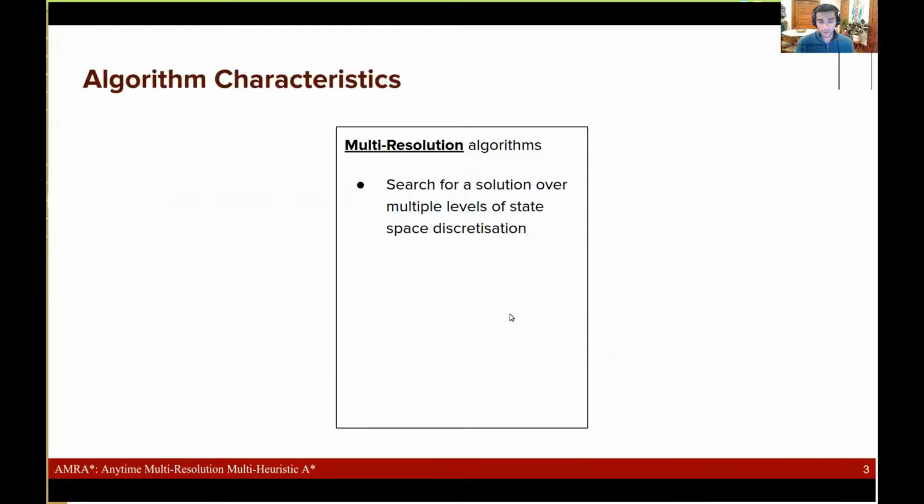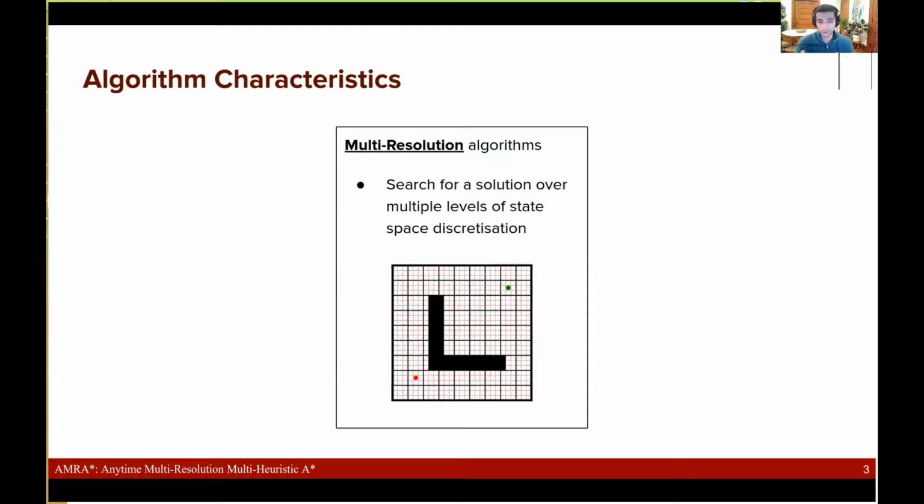But just to talk a little bit more about these characteristics, searching over multiple resolutions of state space discretization can be useful in two ways. One, when you have a local minima represented by the cul-de-sac in this image, you can expand many fewer states at the coarse resolution to find the path that goes around the cul-de-sac and reaches the goal in the bottom left. However, in environments where you must necessarily travel through narrow passageways, AMRA star can also expand states at the fine resolution to find paths to the goal.